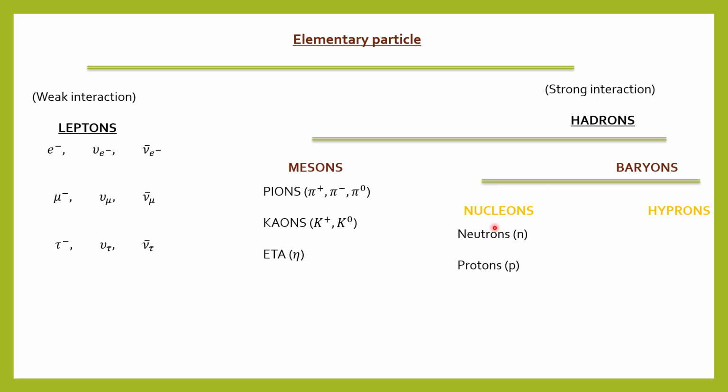Okay, so under nucleons we can have the neutrons and the protons, and under hyperons we can have sigma, cascade, omega, and lambda. So sigma has three particles, that is sigma plus, sigma minus, sigma 0. Then cascade has two particles, cascade minus, cascade 0. And omega has one particle, omega minus. Lambda has one particle, lambda 0. Okay.